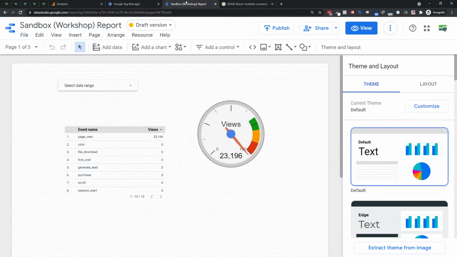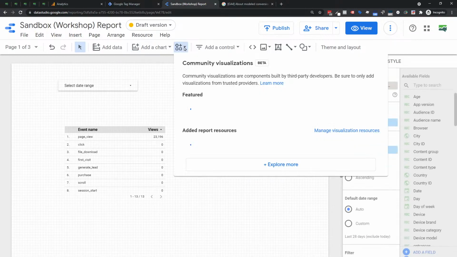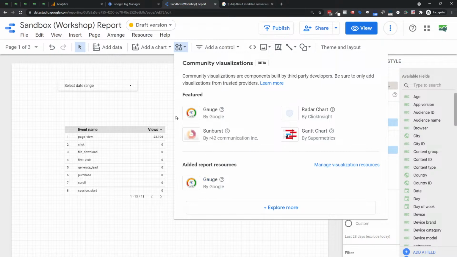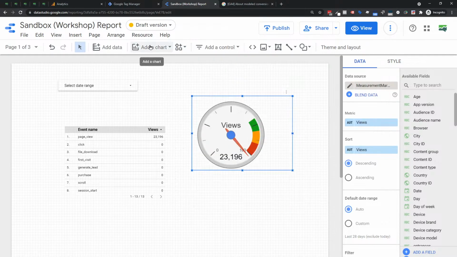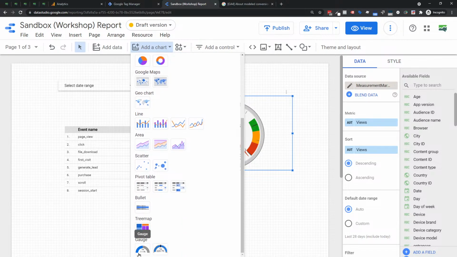Next up, and this is where Team Data Studio is for the win. They're the ones that have come up with the most updates, the most changes. So one thing I think is kind of a fun one. They have this gauge. This is a gauge that's existed for a while. It was one of the original community visualizations that are back here. What they have now done is they've added a built-in gauge, which is different. So if you come down here, you see gauge right here.